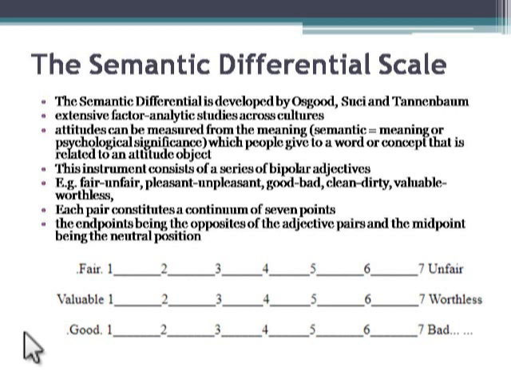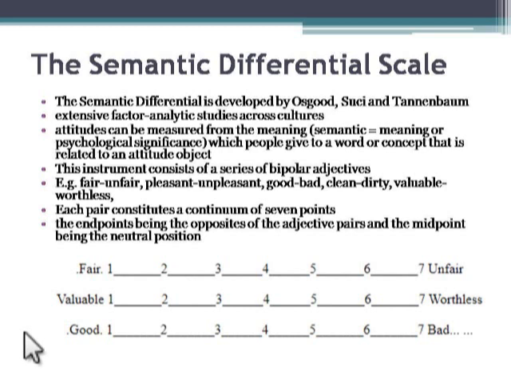So they conducted studies across cultures and the data were factor analyzed, and on the basis of all this analysis they developed this scale. In this scale, attitudes are measured in terms of the meaning people give to a word or pair of words.